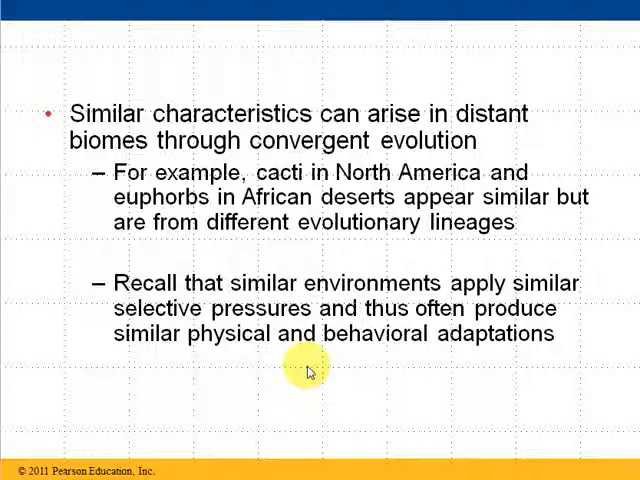If you look at deserts all around the world, you'll find creatures that have similar adaptations and habits. If you look at grasslands all around the world, the creatures may not be very closely related, but you'll find some similarities between them because of this convergent evolution.